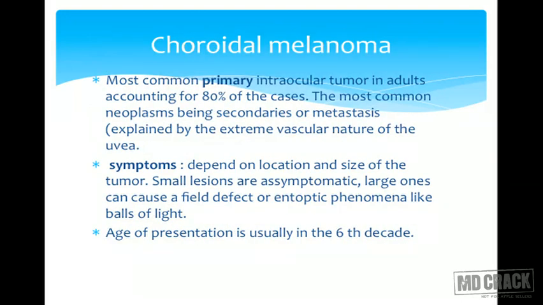Now we come to the next tumor, the choroidal melanoma. It is the most common primary intraocular tumor in adults, the most common tumor overall being metastasis. This accounts for 80% of the primary tumors in the eye.